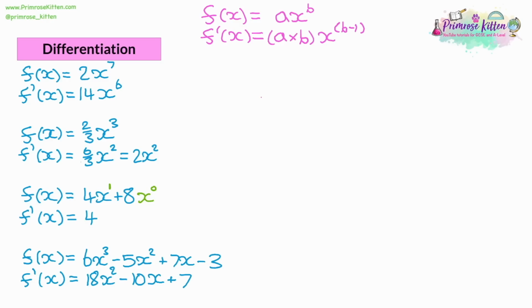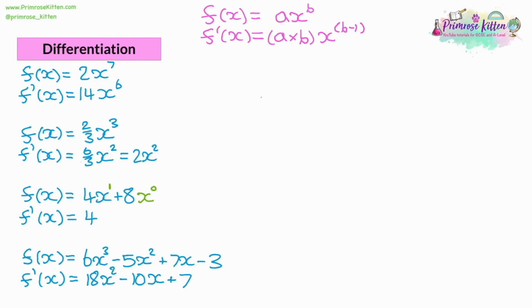The last one is -3. And as we saw in the previous example, normal numbers just end up cancelling out to be 0. Because we're multiplying it by the power, and there is no x there, so the power must be 0. And that gives 0. So we don't bother writing 0 down. So these are kind of the key set of differentiations that you're going to see.